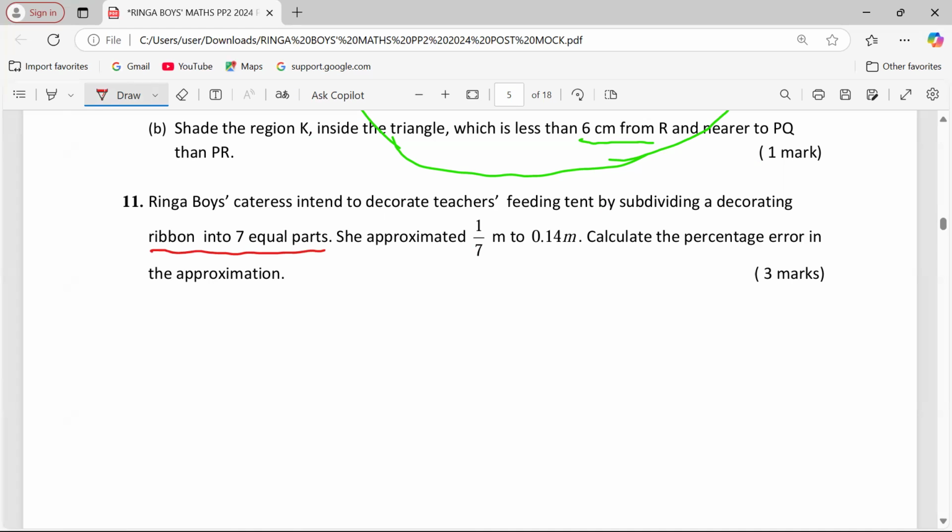Now, mathematics begins at the second last sentence, whereby we are told that a length of 1/7 meters is being approximated to 0.14. That is where an error is made. Calculate the percentage error in that approximation. So we have to get the error first by saying that error is usually given by actual value minus estimated value.